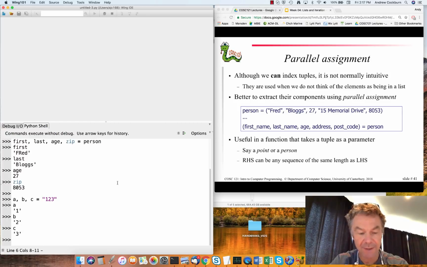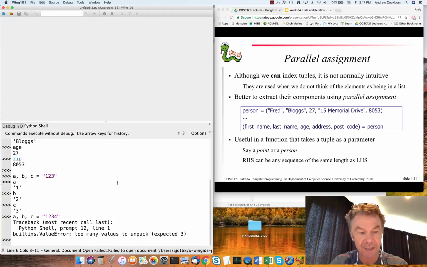If I tried to do the same thing, like A, B, C, so there's my parallel assignment attempt, equals '1234'. My sequence on the right contains 4 elements. I've got 3 variables to unpack it into, and this is going to give me a value error because I've got too many values to unpack. So as the rule here says, the right-hand side can be any sequence of the same length as the left-hand side. This is particularly useful, though, with tuples.